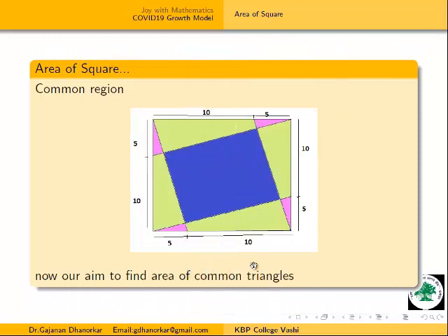Now our duty is to find the area of these small triangles. I have shaded it here in pink color, and we have to find the area of this small triangle. Now how to find this area?